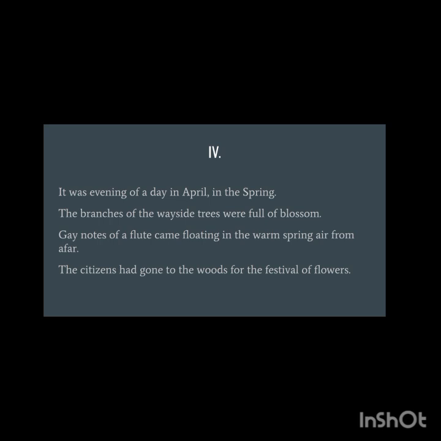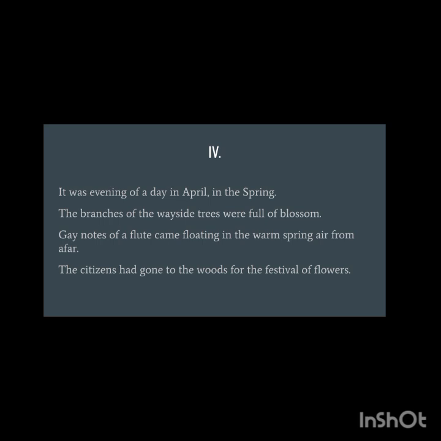The branches of the wayside trees were full of blossom. Wayside is roadside, along the side of the road. So there the trees were full of blossom. They were full of flowers because it was spring. Gay is happy, joyful. Notes of a flute came floating in the warm spring air from afar. From afar is from a far off place. We don't know from where it was coming, but it was a far place.